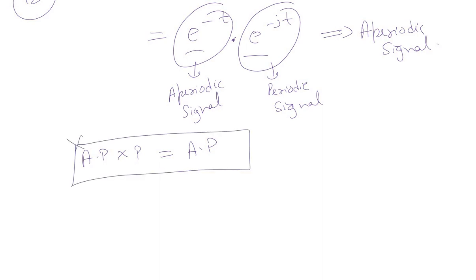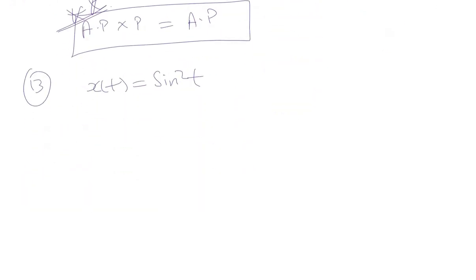Remember this result. And the last question, the 13th question, is x(t) = sin squared of t. We need to find its fundamental period. Let us simplify this question a bit first. It is (1 - cos 2t) by 2, which is further written as 1 by 2 minus 1 by 2 times cos of 2t.